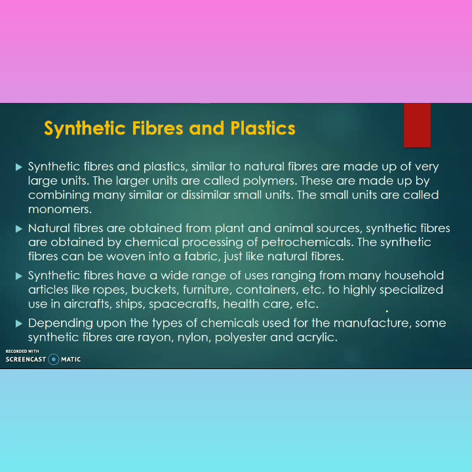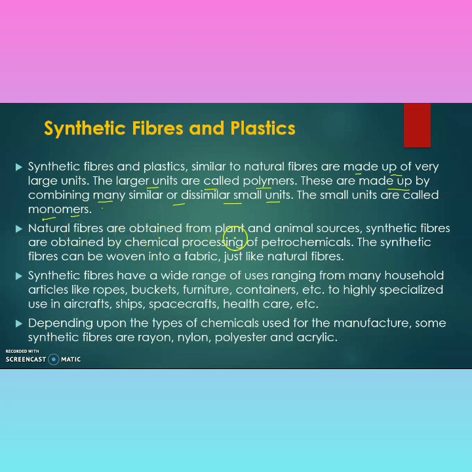Synthetic fiber and plastics are similar to natural fiber and made up of very large units. The large units are called polymer. These are made up of combining many similar or dissimilar units. The small units are called monomer. We have understood about the monomer. What are the monomers and polymers?